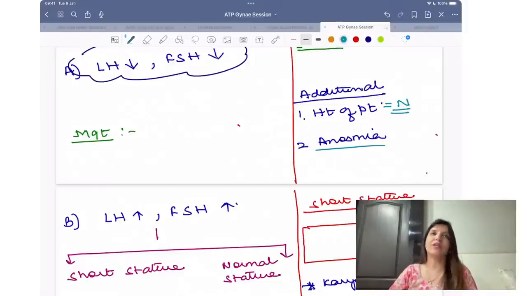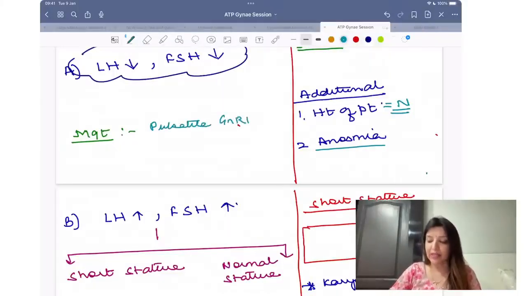As I told you, in the whole of gynae, it's very easy to talk about management. Why? Because whatever is deficient, you have to give that. What is deficient in Kallmann syndrome? GnRH is deficient. So we have to give GnRH. How do we give it? In pulsatile manner.